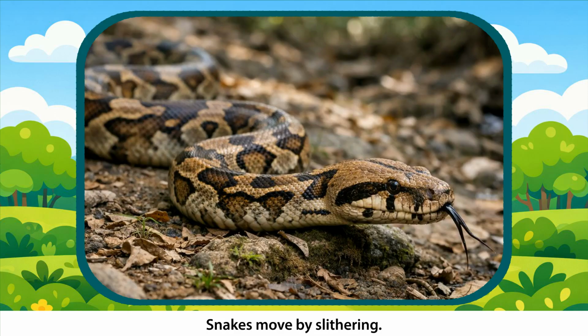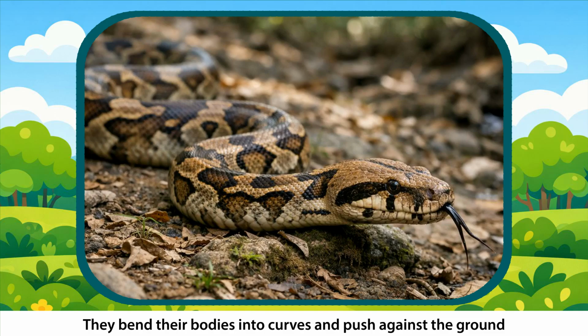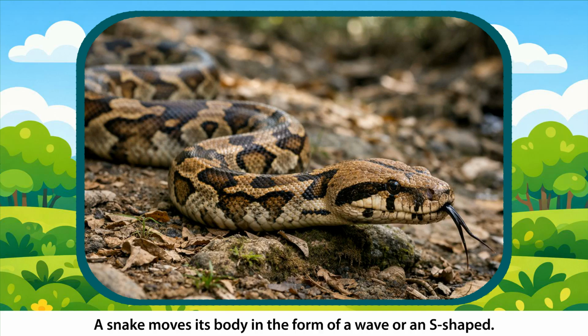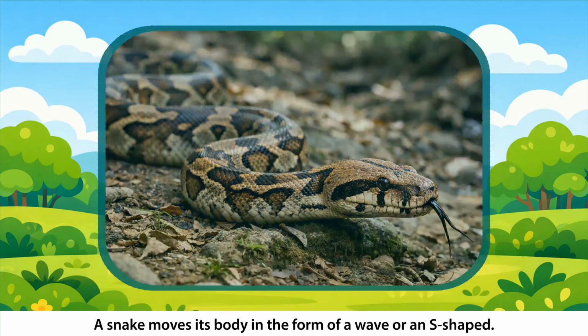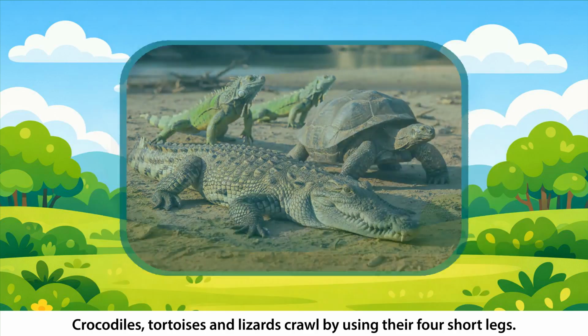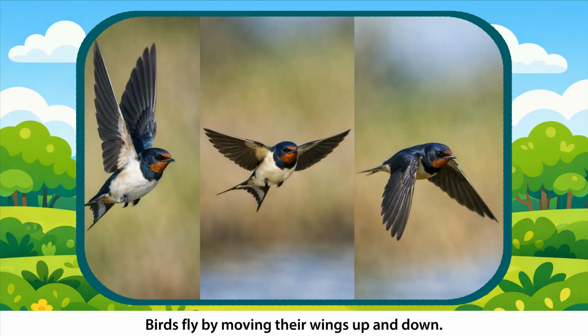Snakes move by slithering. They bend their bodies into curves and push against the ground with their muscles to slide forward. A snake moves its body in the form of a wave or an S-shape. Crocodiles, tortoises, and lizards crawl by using their four short legs. Birds fly by moving their wings up and down.